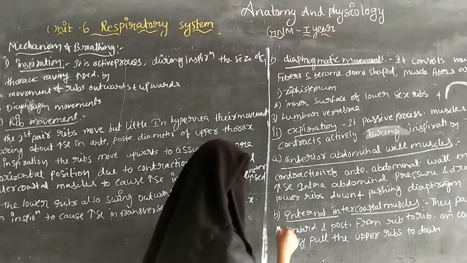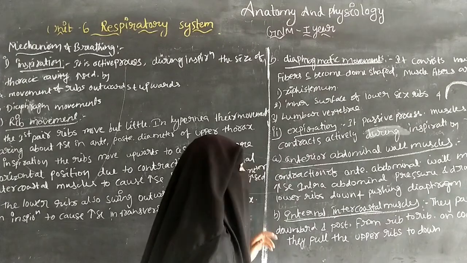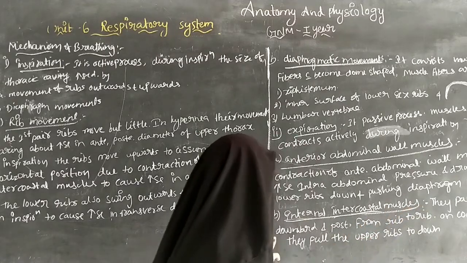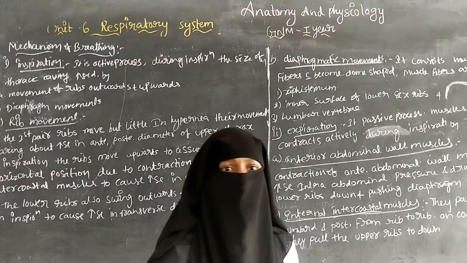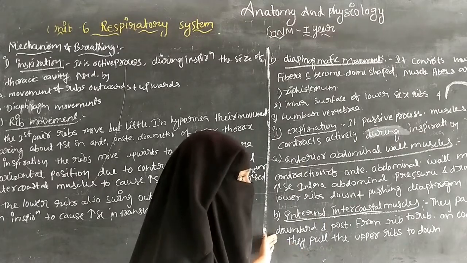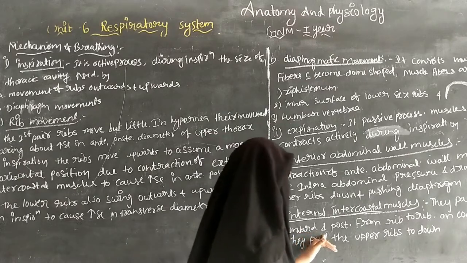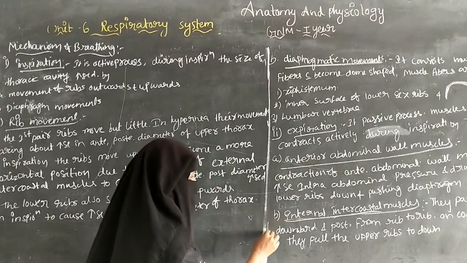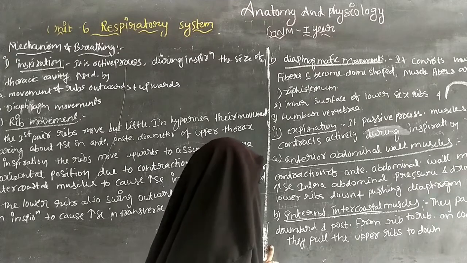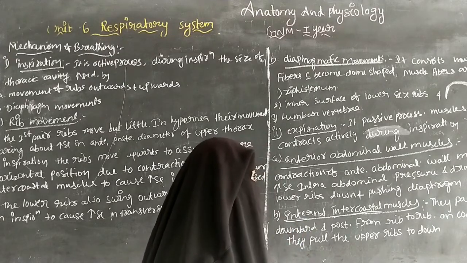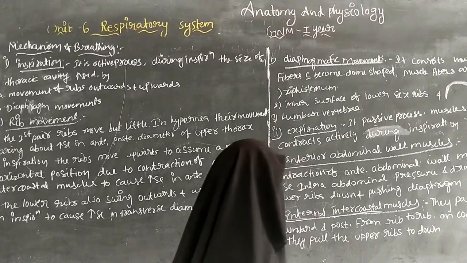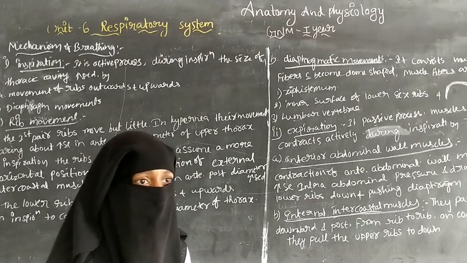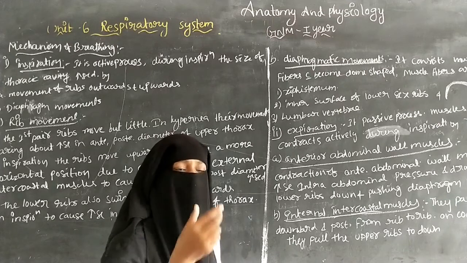And next one is the internal intercostal muscles. During expiration, the internal intercostal muscles pass obliquely downward and posteriorly from rib to rib, and on contraction they pull the upper ribs down.